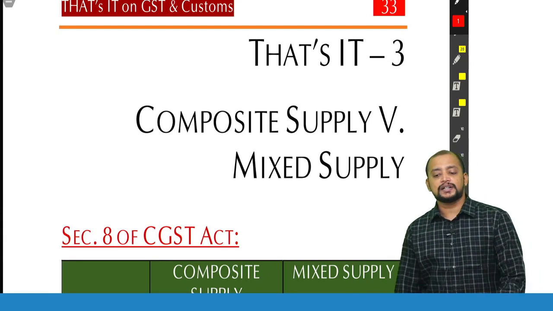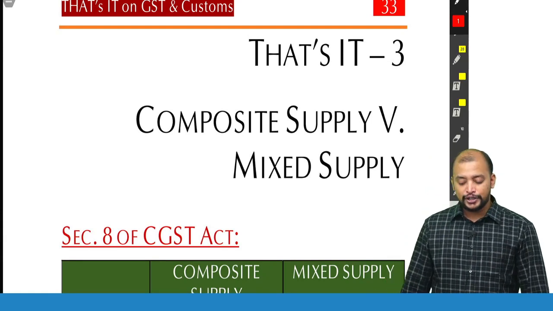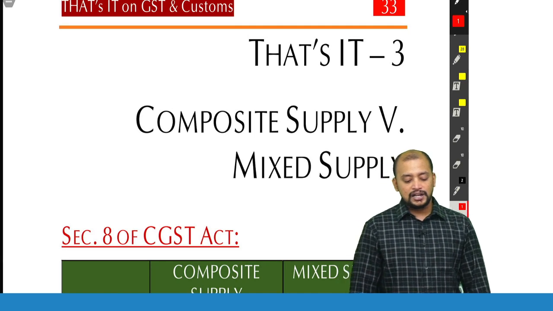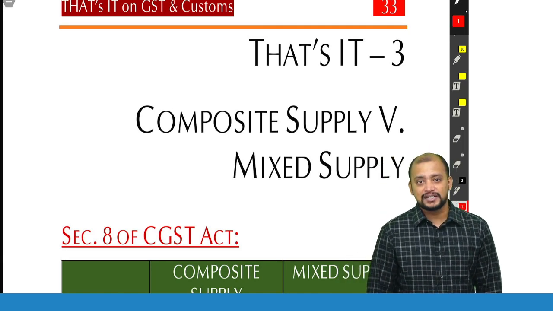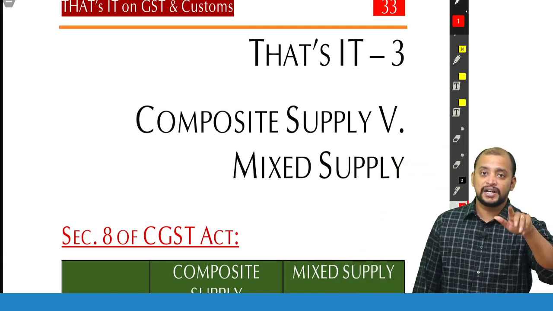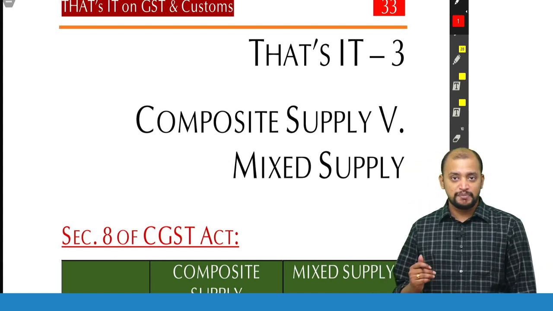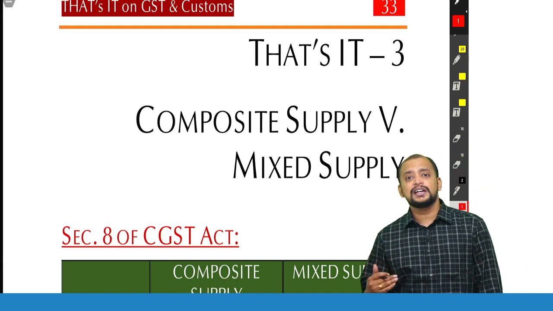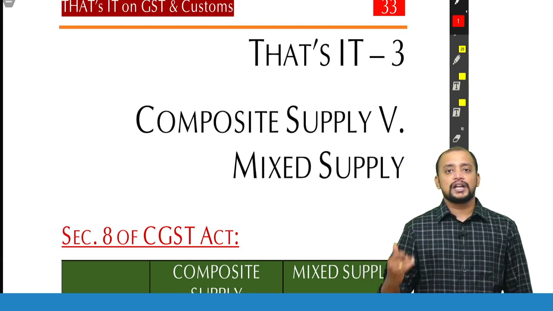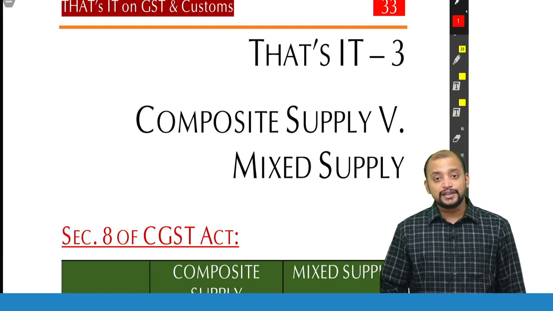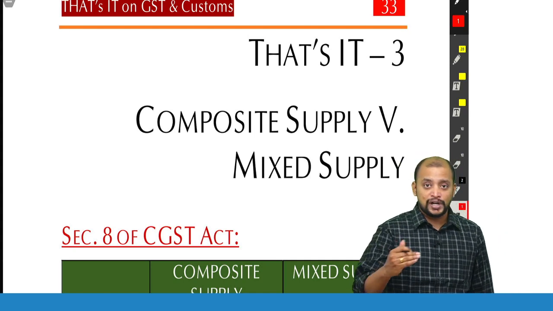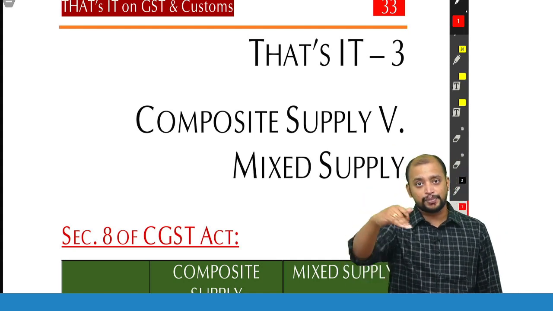We completed section 7, the meaning of supply, and now we are moving on to section 8, that is composite supply versus mixed supply. If you have any doubts related to supply, you can ask. Let me complete composite supply and mixed supply; meanwhile, whatever doubts you have related to supply, you can post.